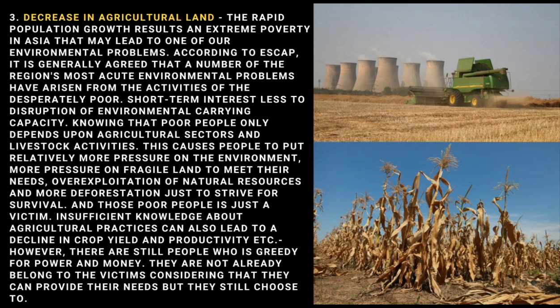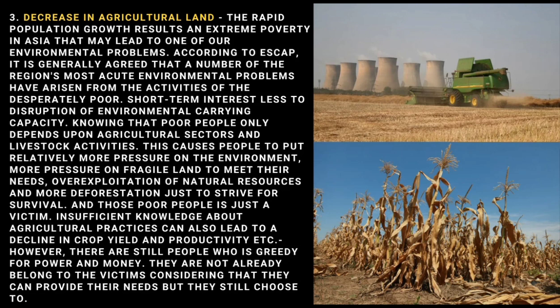So the rapid population growth results in extreme poverty in Asia that may lead to one of our environmental problems. According to ISCOP, it is generally agreed that a number of the region's most acute environmental problems have arisen from the activities of the desperately poor. Short-term interest leads to disruptions of environmental carrying capacity.